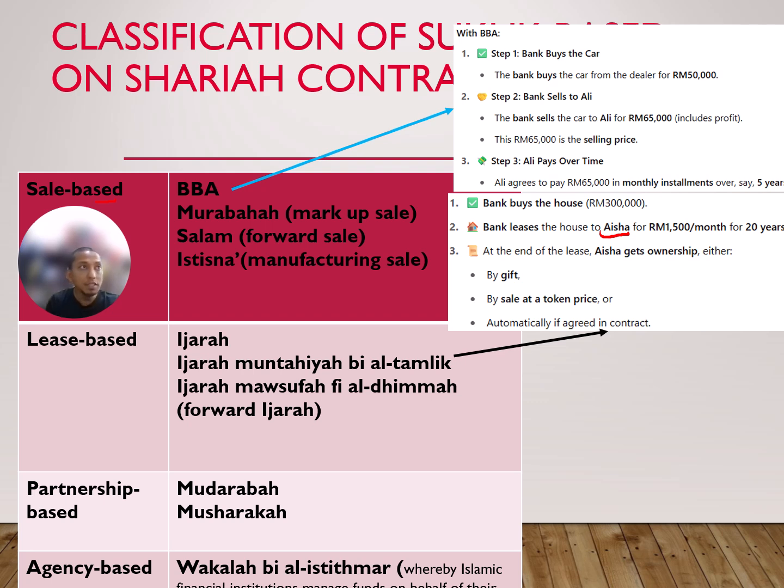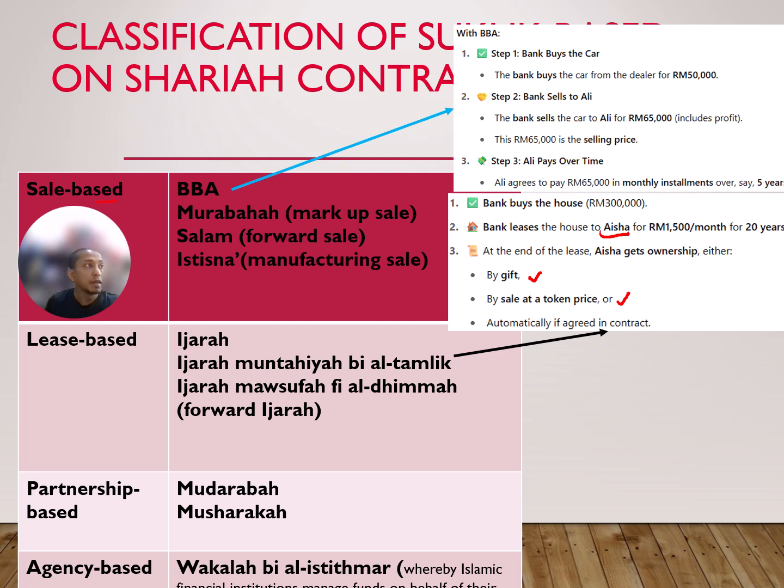At the end of the lease, Aisha will get the ownership, either by sale at a token price, which is very cheap, or automatically if agreed in the contract. So this is ijarah muntahiyah bil tamlik.